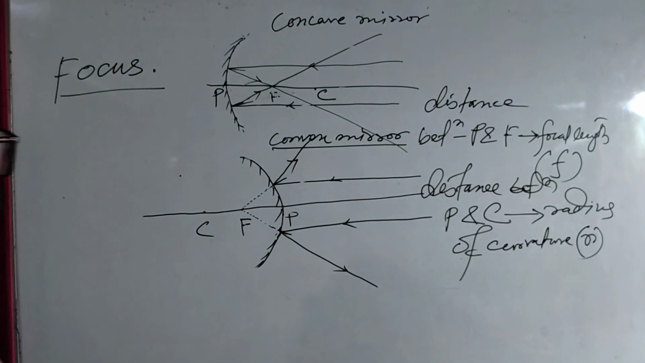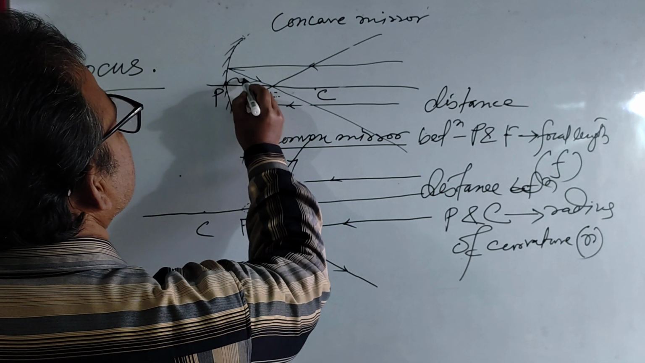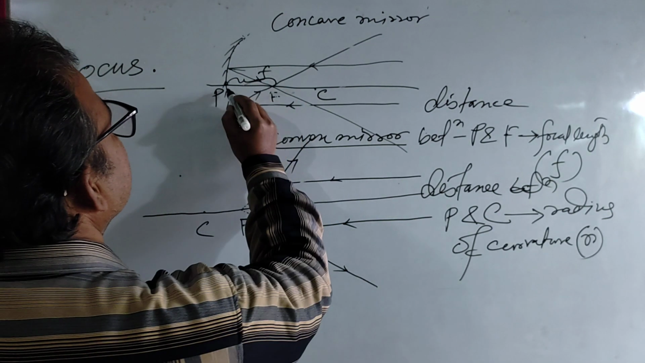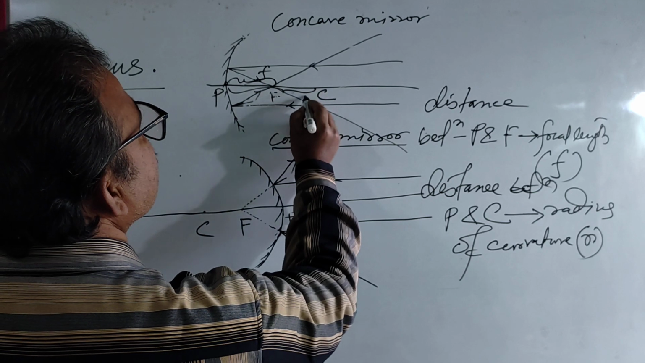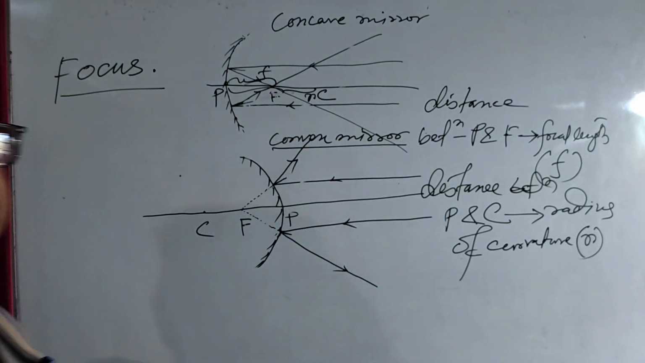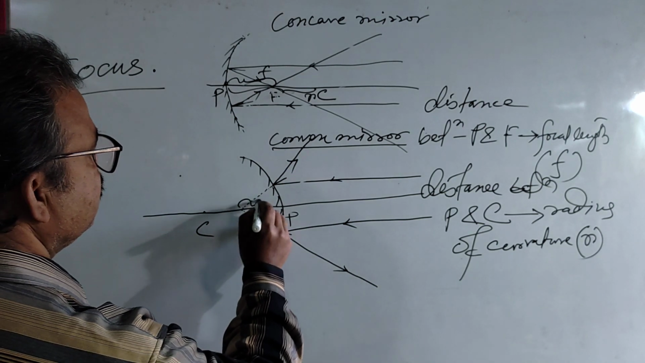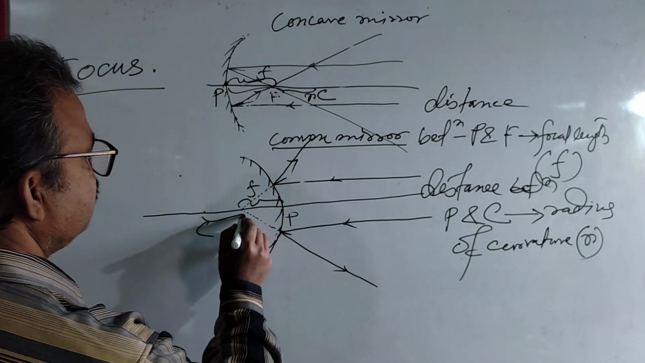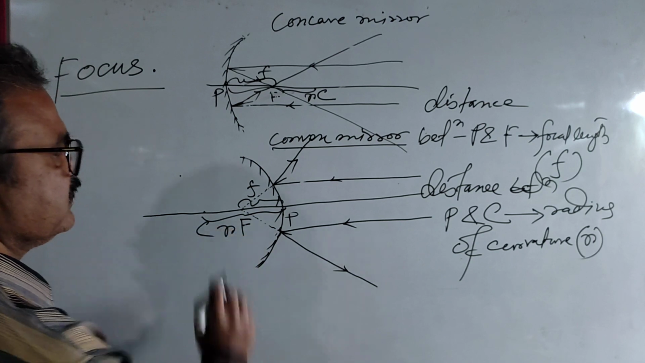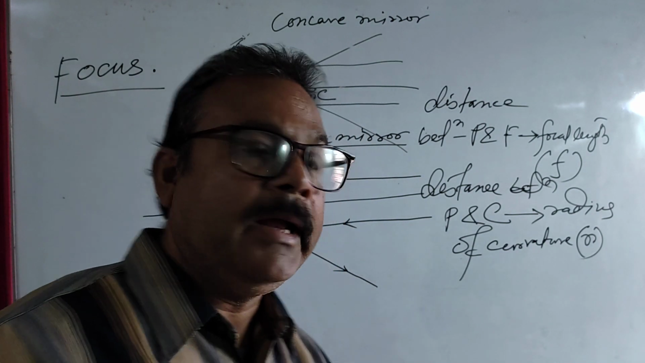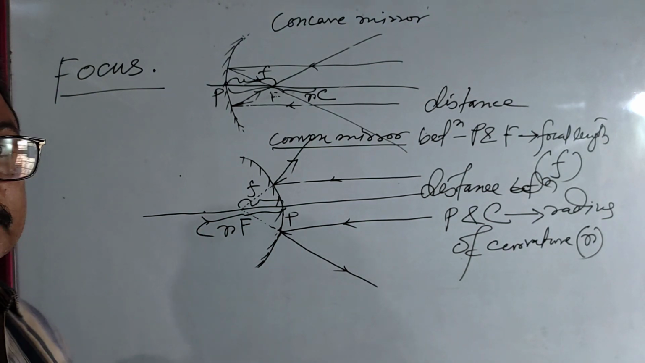Is it clear? This is called focal length, denoted by small f, and this is called radius of curvature, denoted by small letter r. Here this is focal length, and this is radius of curvature. Is it clear to all of you? And here one more point I have to tell you.